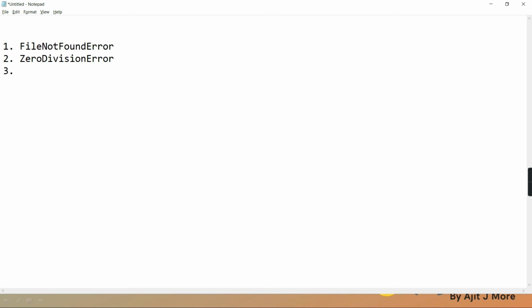You are trying to convert something to some other data type and it is illegal to convert. So TypeError will come. Getting? You are trying to convert something, it is a legal type, but the value is not legal. Like you are converting the string RAM to an integer. The conversion of string to integer is legal, but that value RAM is not legal. Right, ValueError. You understanding? And likewise, many are there.